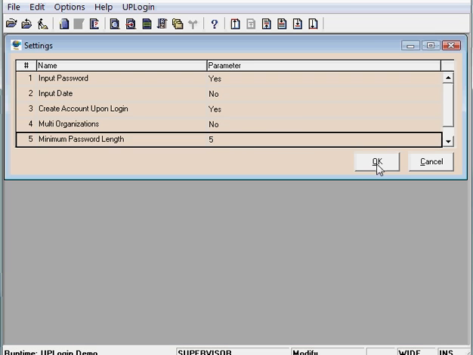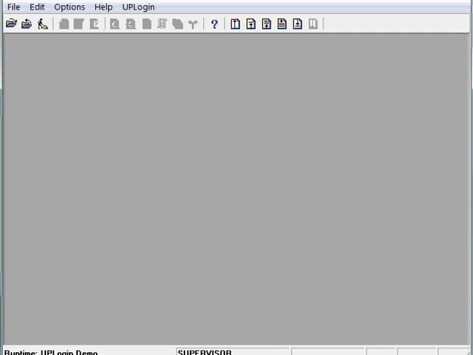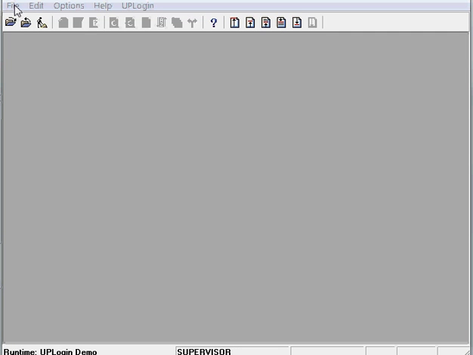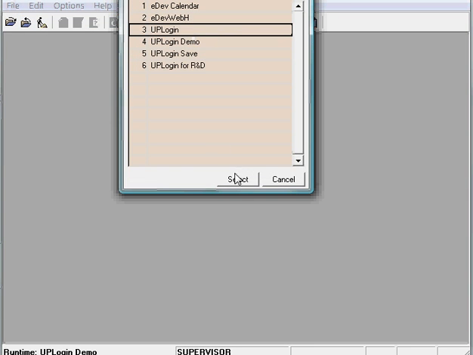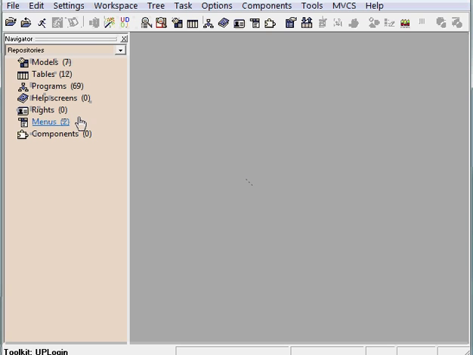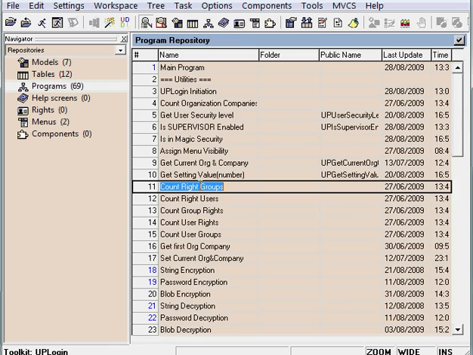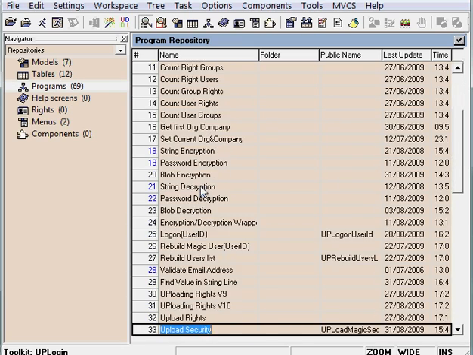I will show you next the UPLogin application itself to show you that it's pure standard Magic programming. For example, I have the section over here for the programs that we saw in runtime.